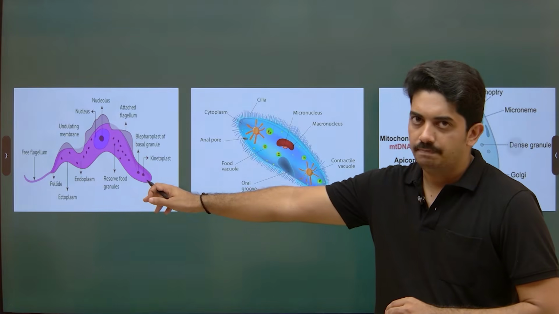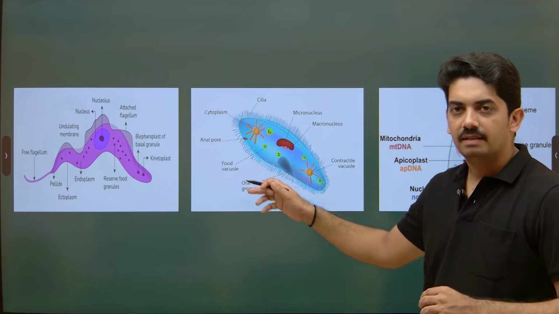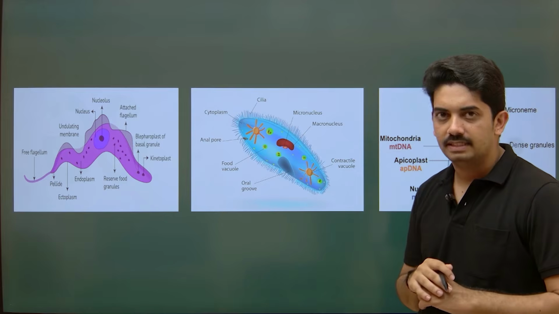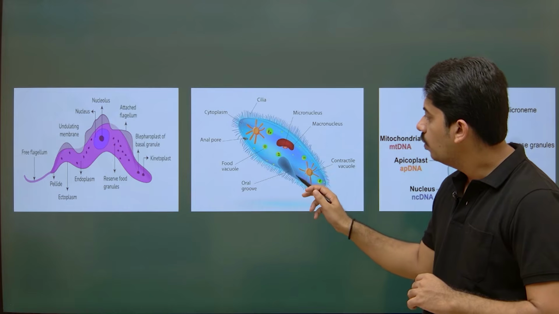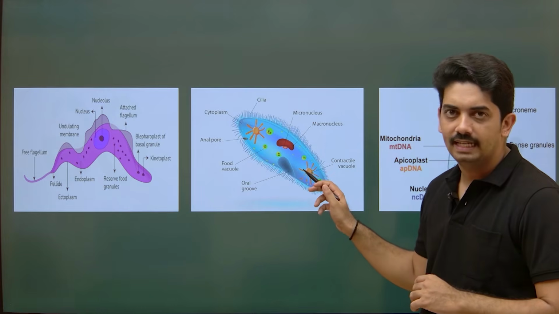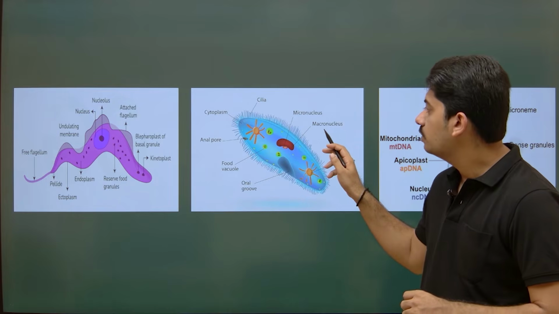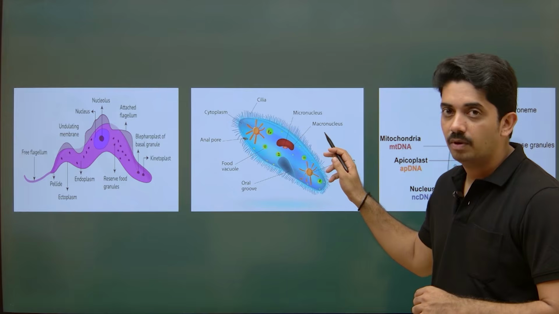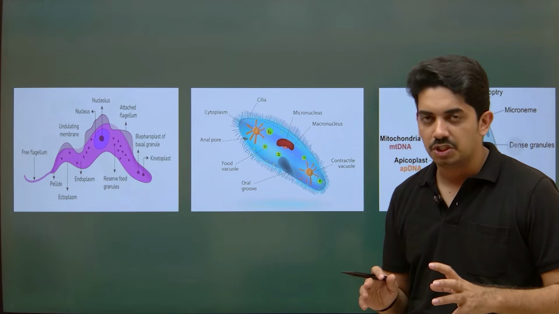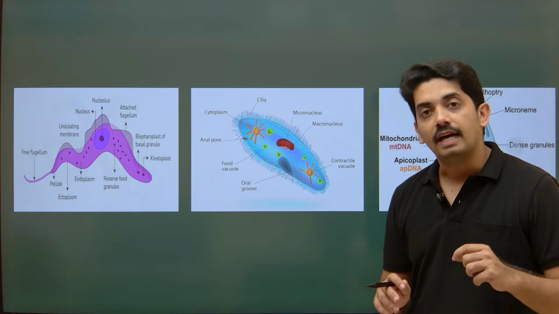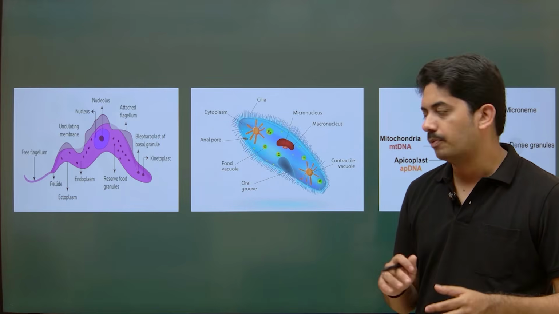This one is the Trypanosoma, which causes sleeping sickness. Okay, so this is Paramecium. Just look at the body of the Paramecium. Here you can see cilia, and this is the oral groove, which we can also call the gullet. There are two types of nucleus, micronucleus and macronucleus, a very important character. One helps in the normal functioning of the body of the organism. Another helps during the division of the cell, that means during reproduction.